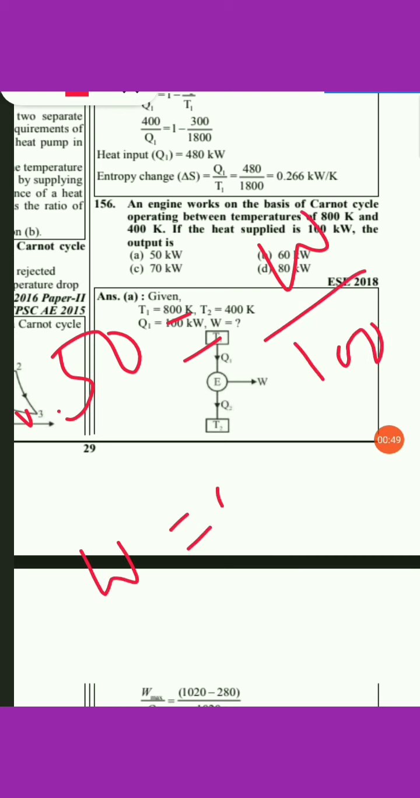Okay, so once we find out the efficiency, we will easily get the work done. It is 50%, that is 0.5. Efficiency is nothing but work done to the heat supply, that is 100. So 50 kilowatt will be the correct answer for question number 156. So option A will be the right answer. The next question, that is question number 157.